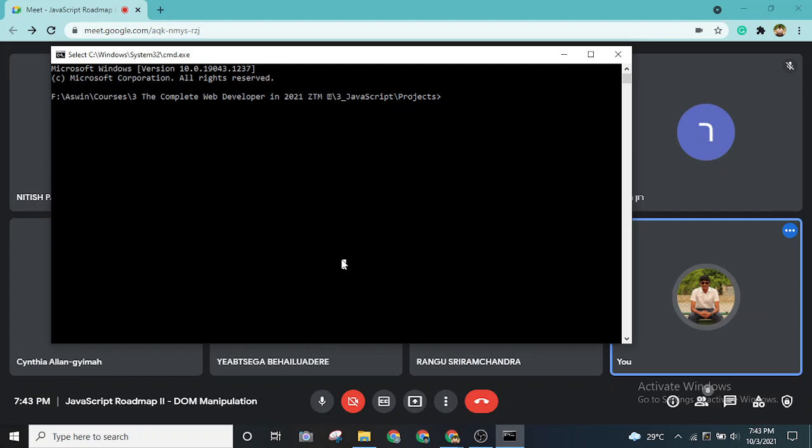Will we also use the database for this? No, we won't be using it. What I was trying to say was, if you want to save something, only then you approach using a database. My idea was that these projects are purely front end only, so whenever you refresh it, it will go away. If you want to save it, that's when we use a database. That's why I used that word.